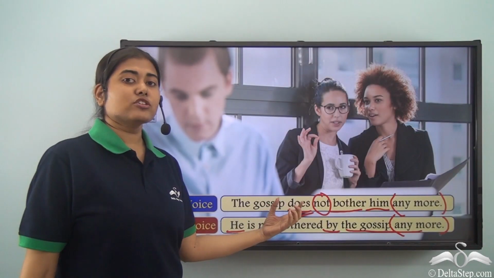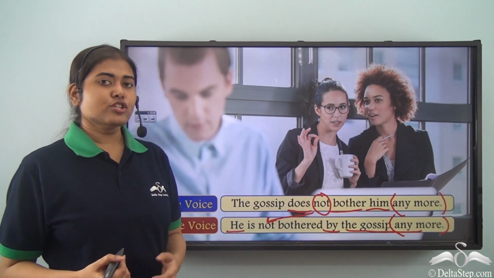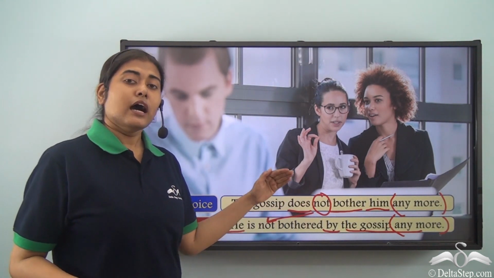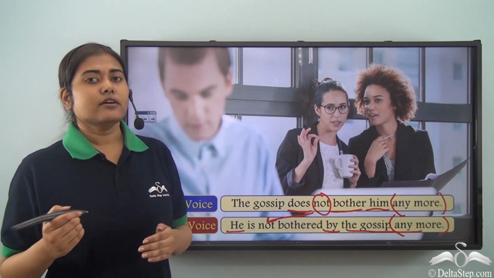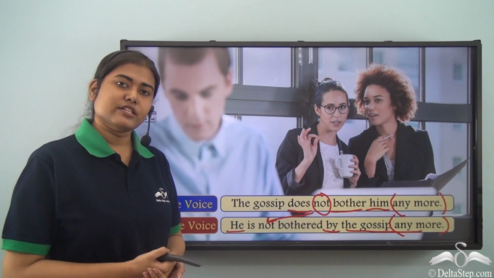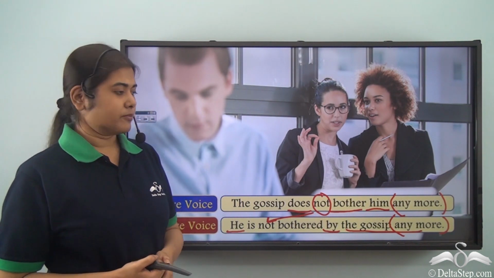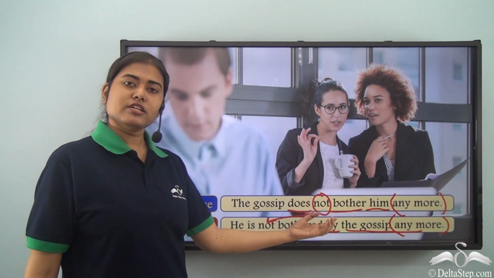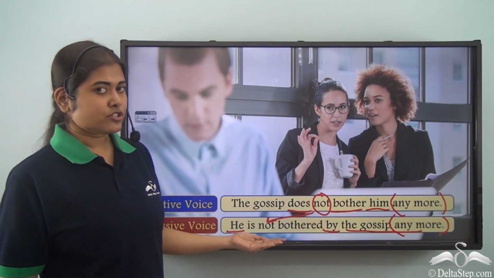So when you have the auxiliary verb "does" in any sentence, you will note that it is in the present tense. Accordingly, when you change it to the passive voice, the corresponding be verb is used with the past participle form of the main verb. And if there is a "not" in the active voice, there will be a "not" in the passive voice too.